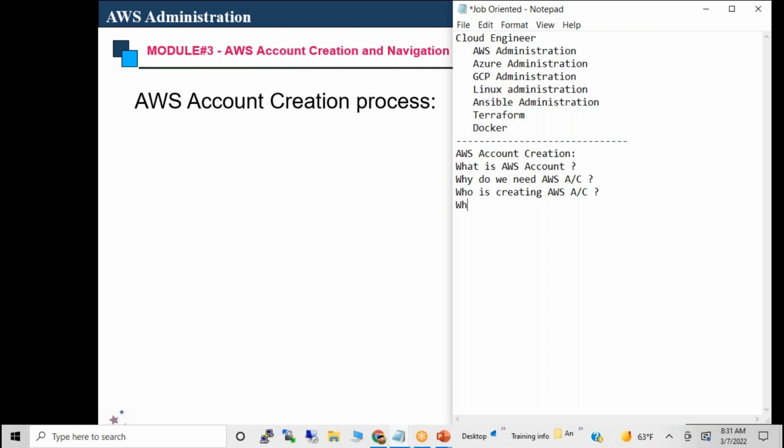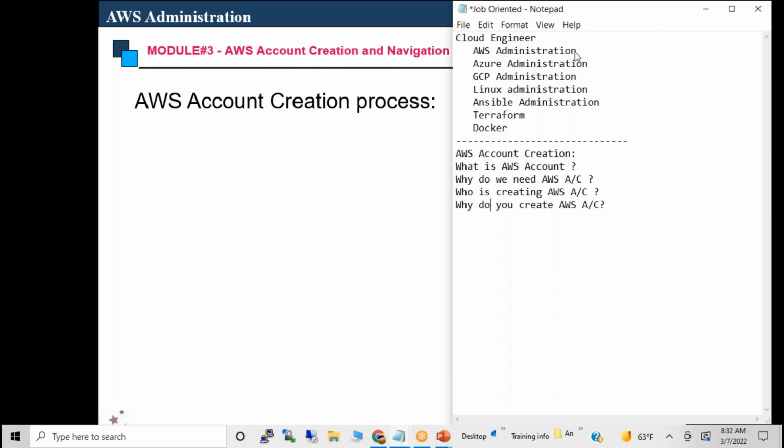Then what do you need to create an AWS account? Why are you creating an AWS account? To learn the services, for practice purpose. Here you are creating the account for practice purpose only.